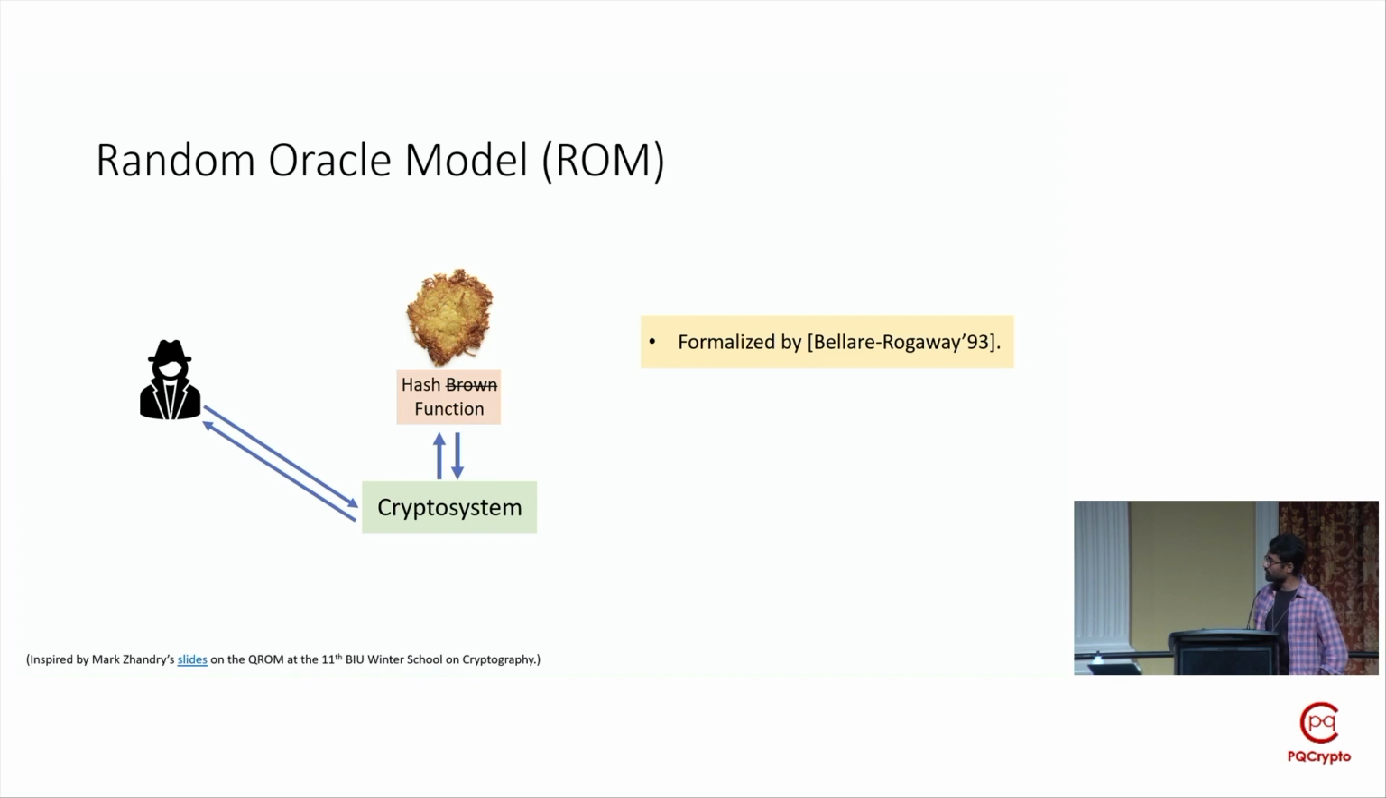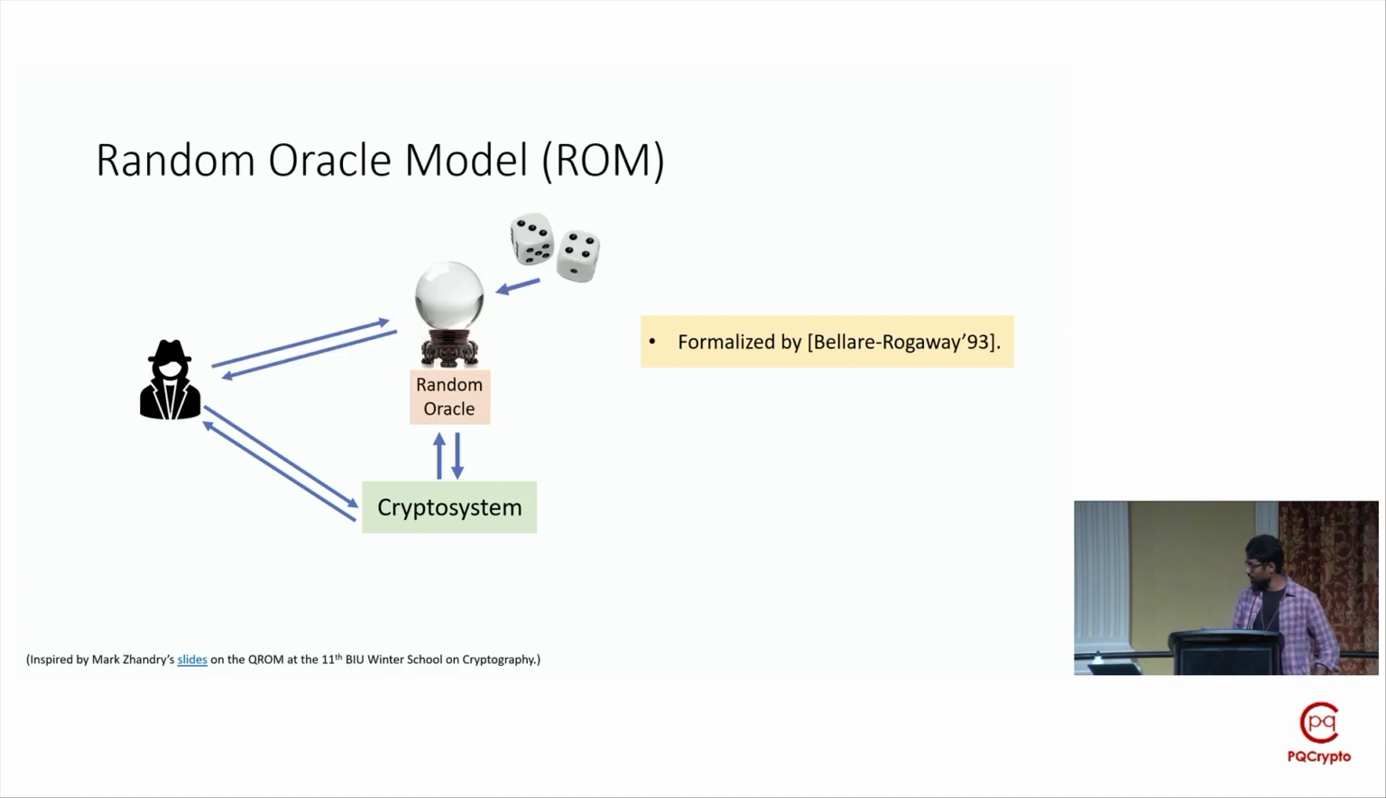In this model, hash functions used in crypto systems like PK schemes or digital signatures are modeled as random oracles in a formal security analysis. In such an analysis, we also give an adversary classical access to this random oracle because the underlying hash function is generally public.